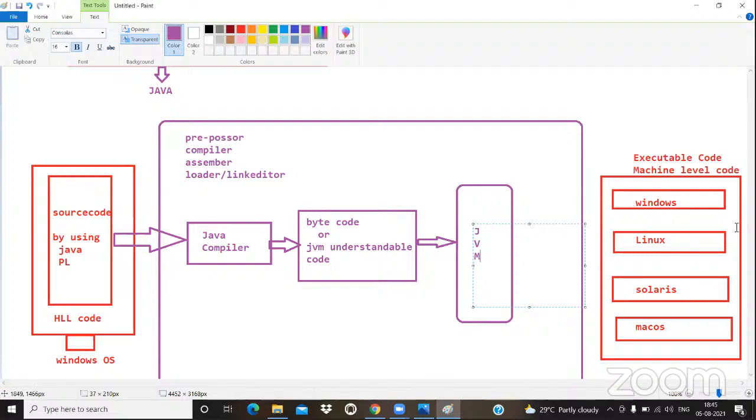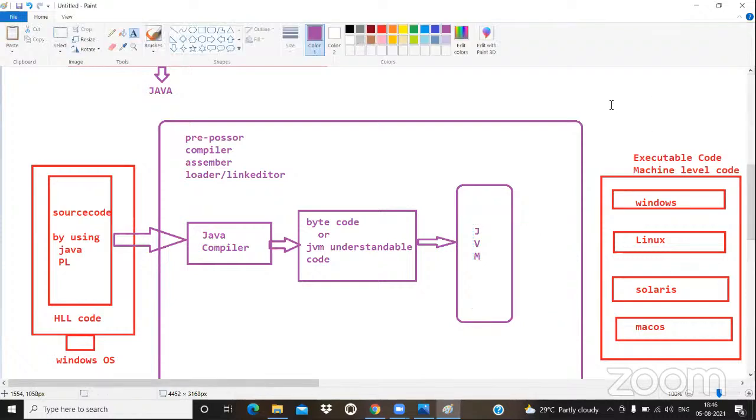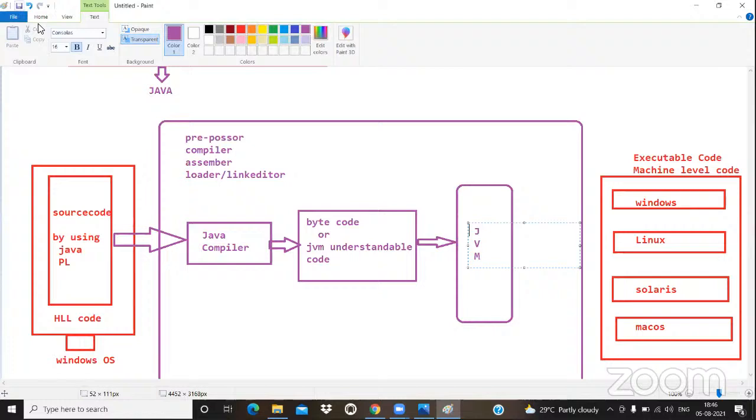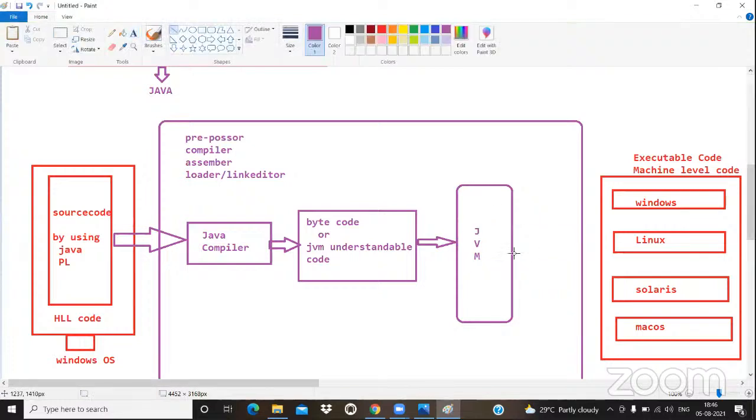How will one type of bytecode be understood by all OS? To be frank, all OS do not understand the same bytecode. Then who is going to make the operating system understand it? That is the greatness hidden in the JVM. So whatever code we are giving will be converted into Windows operating system understandable code, as well as Linux operating system understandable code, as well as Solaris operating system understandable code, as well as macOS understandable code.